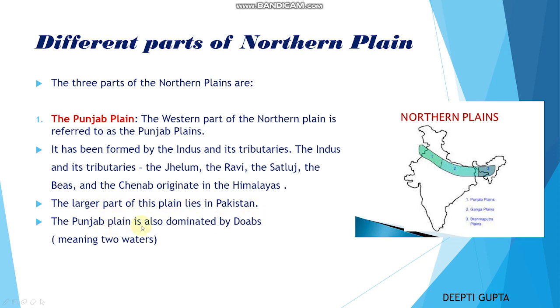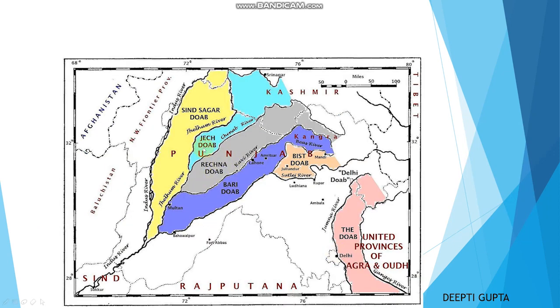This particular plain is also dominated by doabs. I can show you with the help of this picture. This is that portion which lies in Pakistan. Here you can see this is Jhelum, this is Ravi, Chenab. These are the rivers, or you can call them tributaries, of the Indus River. What they are doing is making doabs. So this particular portion is dominated by doabs, right? Sindh-Sagar doab, Rachna doab, Bari doab. So many doabs you can find in this particular plain.